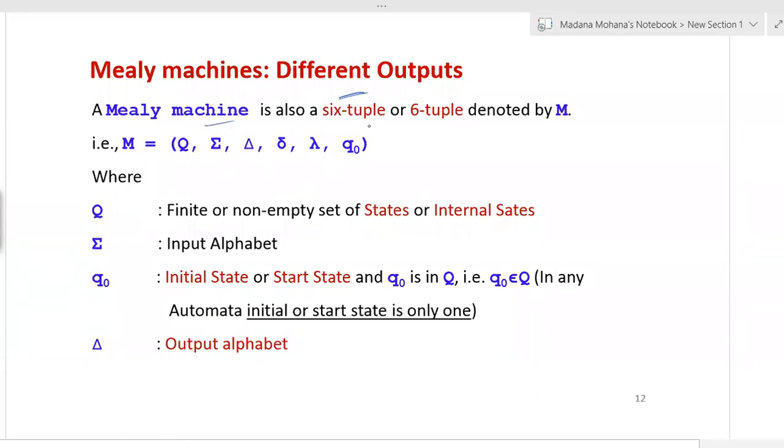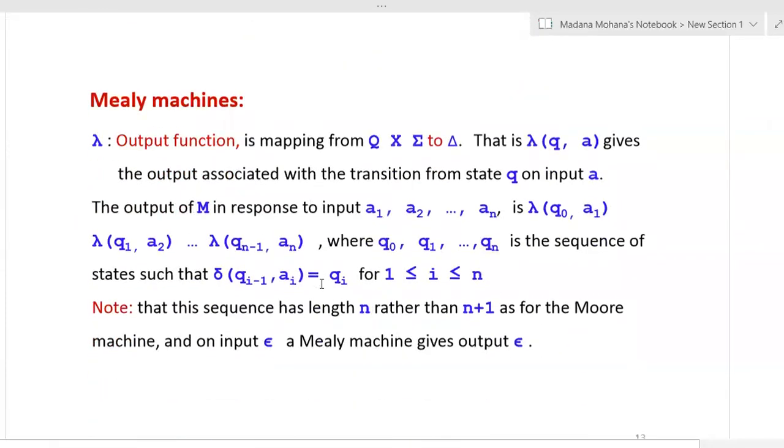A Mealy machine is also a 6-tuple denoted by M equal to Q, sigma, output alphabet delta, transition function delta, output function lambda, and initial state Q0, where Q is the set of internal states, sigma is the input alphabet, and Q0 is the initial or start state, where Q0 belongs to Q. Every automaton has only one initial or start state. Then lambda is the output alphabet.